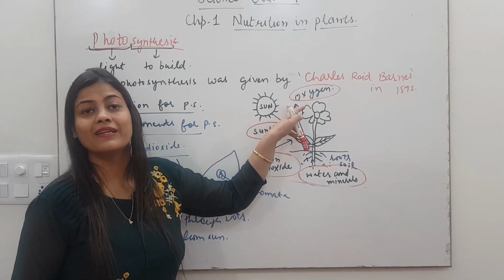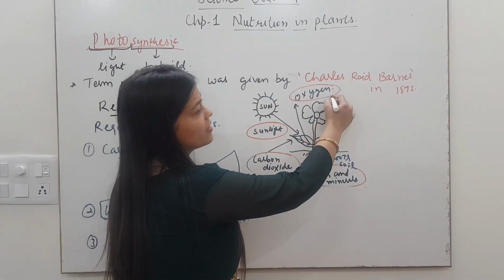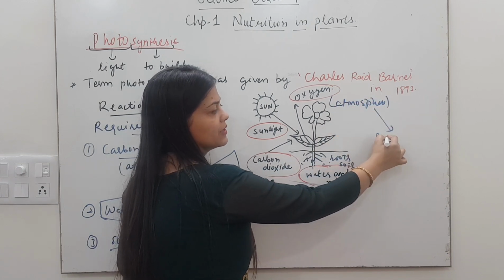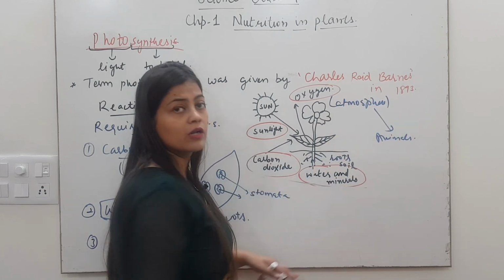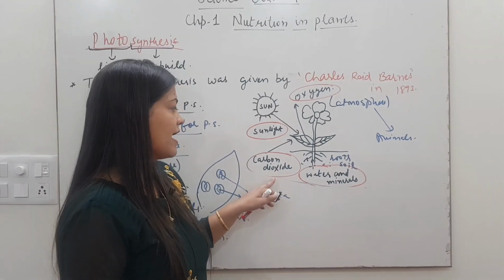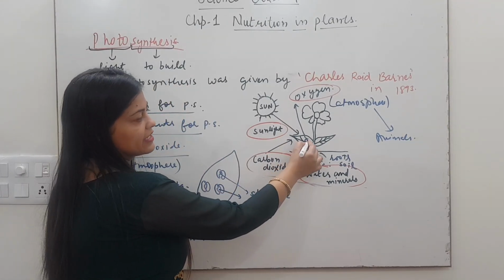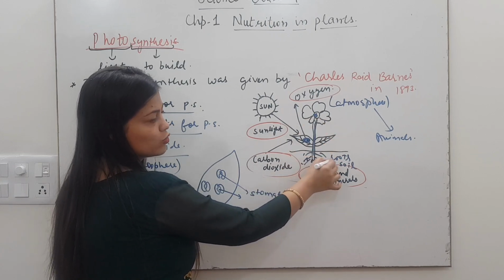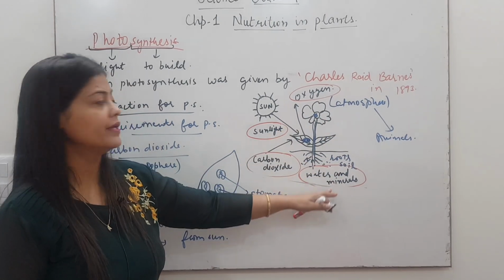So oxygen will be released into the atmosphere, which will be taken by animals for breathing, for respiration, and the glucose which is produced can be stored in the leaf, in the stem, in the root part, wherever it will be suitable.